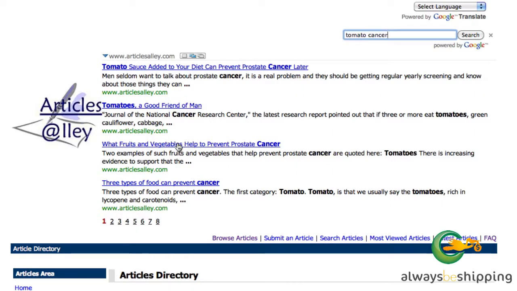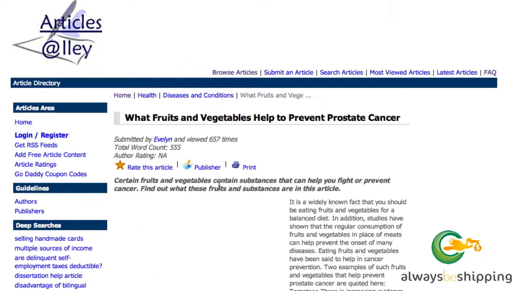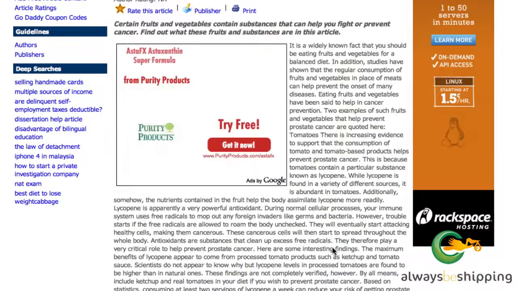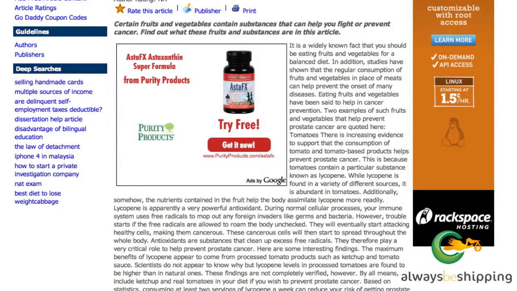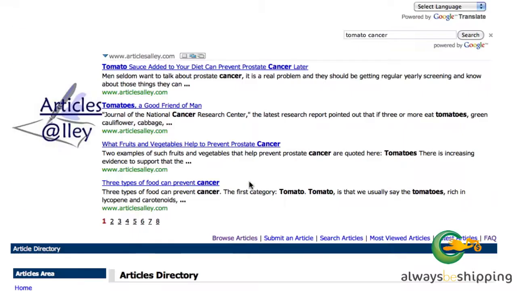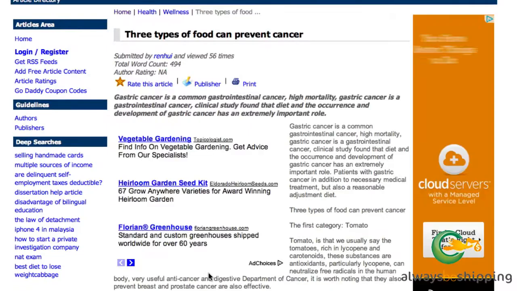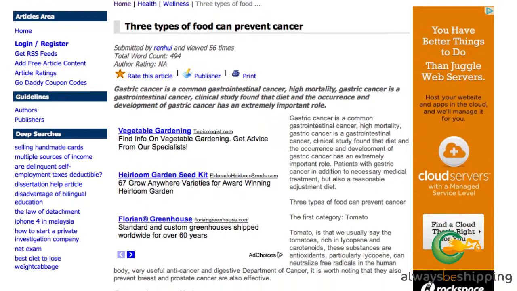What fruits and vegetables here help prevent prostate cancer? Okay. Well, see, now this article is horribly unformatted, so we wouldn't use this one either. Types of food that prevent cancer. Okay, so this one is good in terms of its formatting.